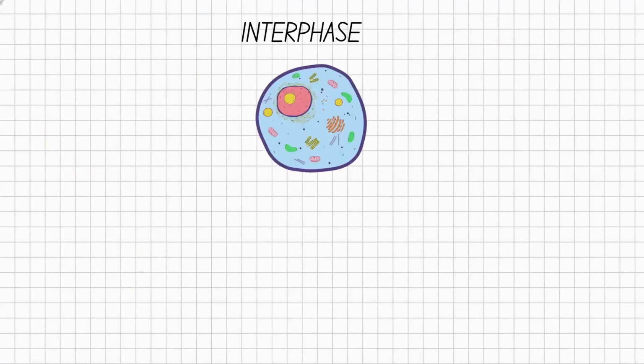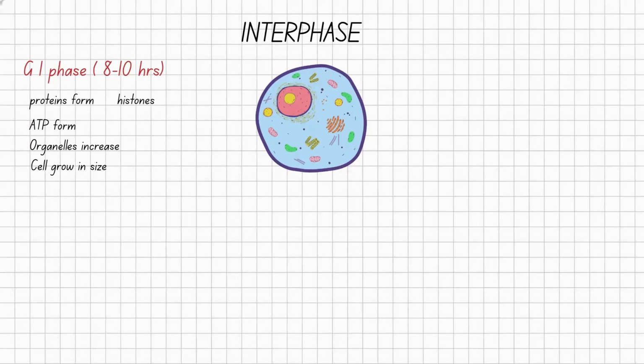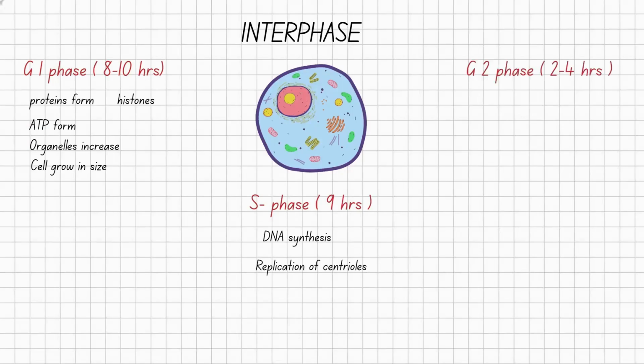Interphase has G1 phase, which lasts about 8 to 10 hours. In G1 phase, or gap 1 phase, this is the longest phase. Proteins are formed, mainly histone proteins. ATP is formed because a lot of energy is needed for organelle production, as organelles are increased in number. Cells grow in size. S phase lasts about 9 hours. DNA is synthesized, and replication of the centriole occurs.